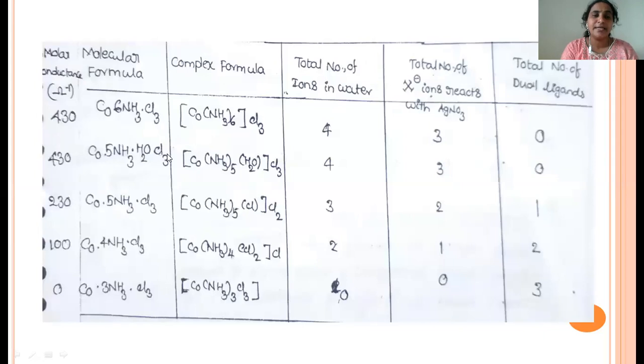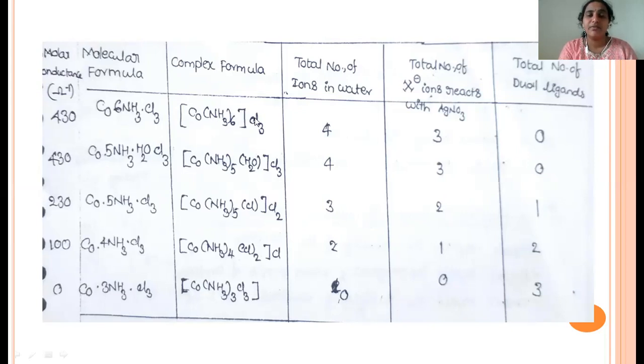Werner's theory also explains the molar conductivity of the solution. For example, if you see the formula of this complex, we can write this complex like this. When we dissolve this complex in aqueous solution, the sphere won't dissociate in the water. Whenever a complex won't dissociate and remains in its properties in aqueous solution, only then is that complex called a coordination complex. Otherwise, the remaining compounds all undergo dissociation when we dissolve them in water. Whereas coordination compounds won't undergo any dissociation. They retain their properties as well as their structure, and that is why it is called a coordination compound.